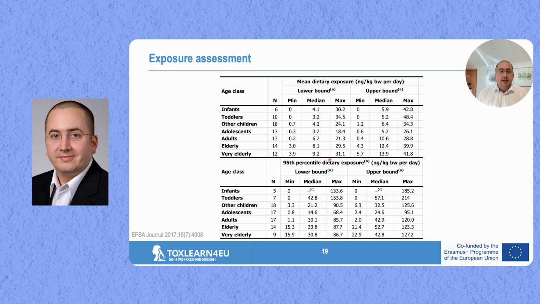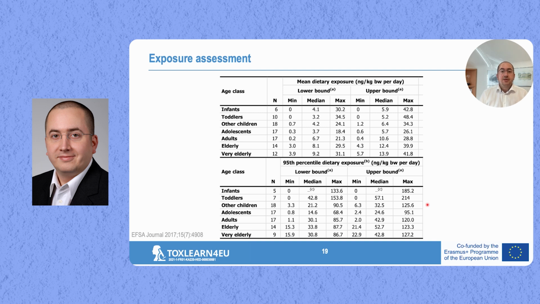It is also stratified in lower bound numbers and upper bound numbers, particularly for pyrrolizidine alkaloids. We do have a lot of left-censored data, so that makes quite a difference. Looking at that, you see that depending on which scenario is being looked at, we do have quite different exposure amounts, ranging from 3 to 4 nanogram per kilogram body weight per day here, up to more than 100, even more than 200 nanogram per kilogram body weight per day in this case for very high exposure scenarios.